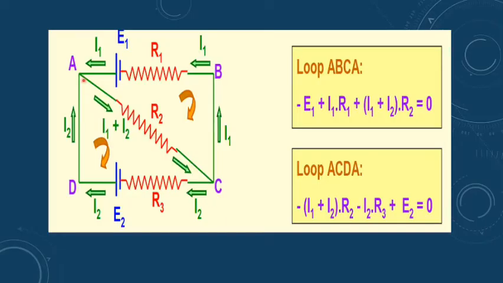If I give you this simple circuit and you have to write the equation using Kirchhoff's second law, and I say I am moving from A, B, C, then back to A, it is a loop. The first loop I am forming is A, B, C, A, and I am moving in the clockwise direction, in the direction of the hands of the clock.